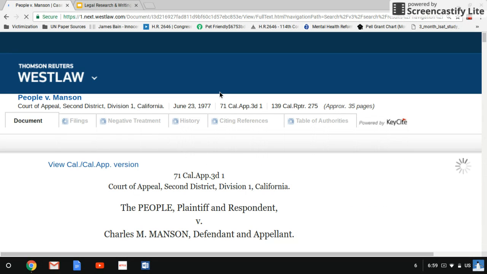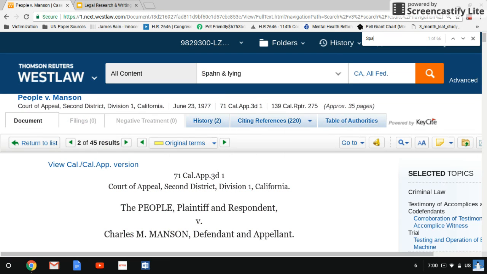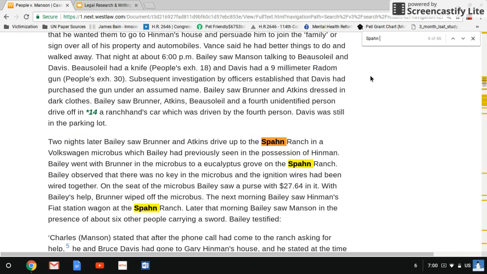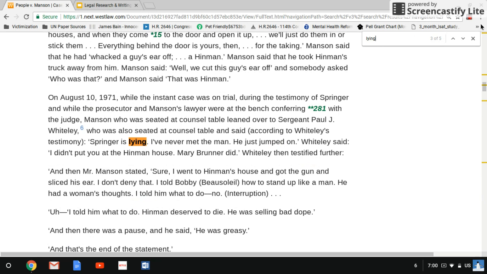And if we go and find the word spawn, which appears several times in the document, we could just get it right here. And then lying is going to appear right here. Springer is lying.